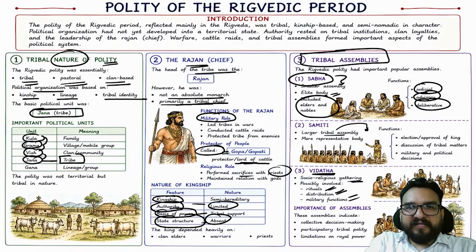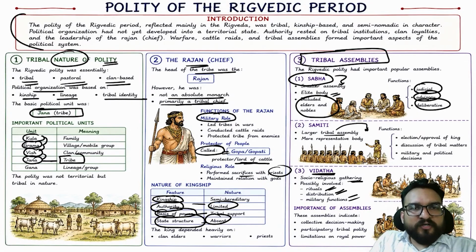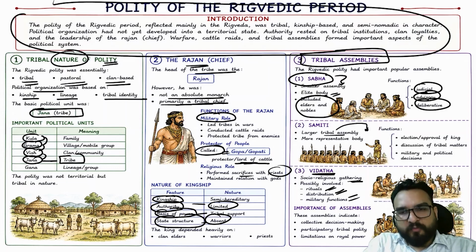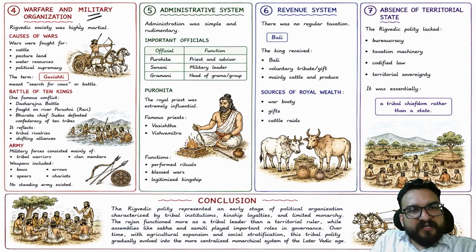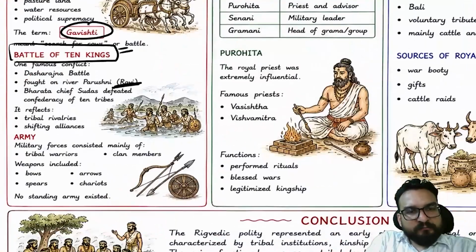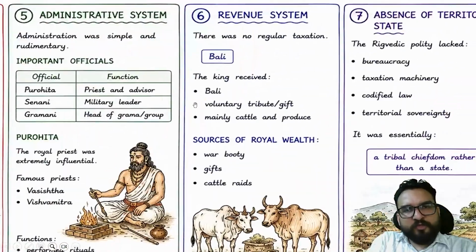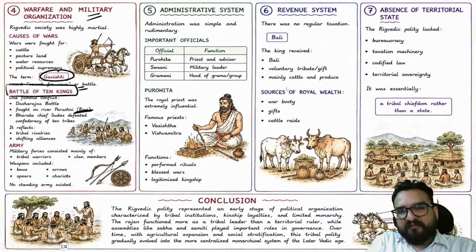Then you will be finding, so in the polity of the Rigvedic period this is important. So this is the introduction you can have of Rigvedic polity. A few more things: warfare and military organization were basically Gavishti, the search for cows. The Battle of Ten Kings I have already told you about. It was fought on the Parushni river, which you have already seen. The administration system was very simple, not elaborate. The Purohit was there and performed rituals. The revenue system was only Bali, which we have already seen.